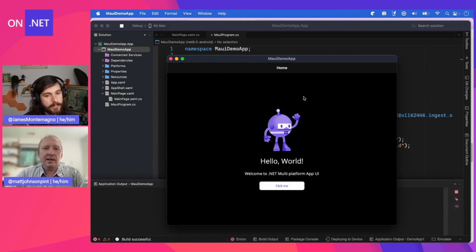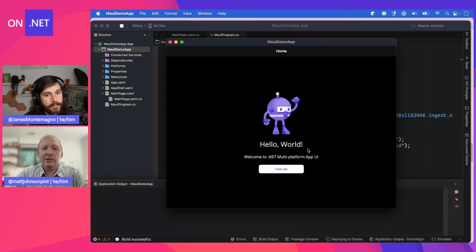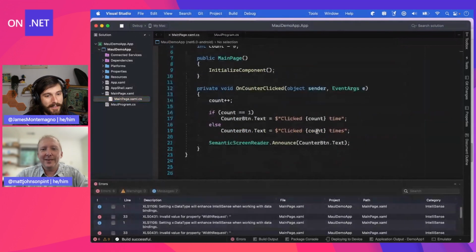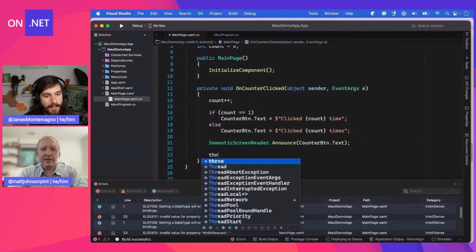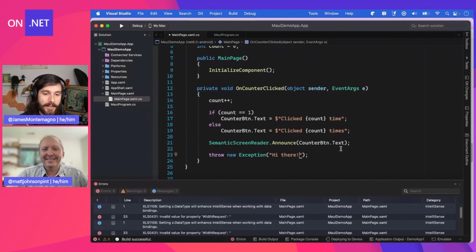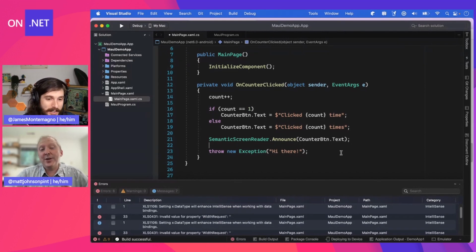I started this in Mac right away, but so we're going to run this. See how it's clicking the app? Boop, boop, boop. Beautiful. Okay. So let's do something a little more interesting. Sorry, I switched here. I'm going to throw an exception here. This isn't what my code normally looks like, because I usually like to add to a counter and then display it and then crash it immediately. So I'm just going with the boilerplate out of the box file in the MAUI project, which is perfect. Yeah.